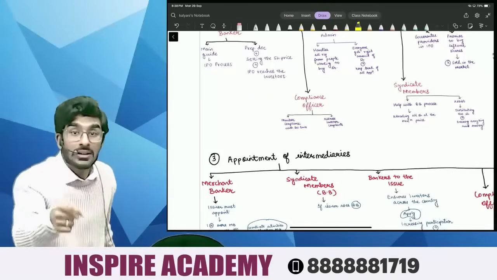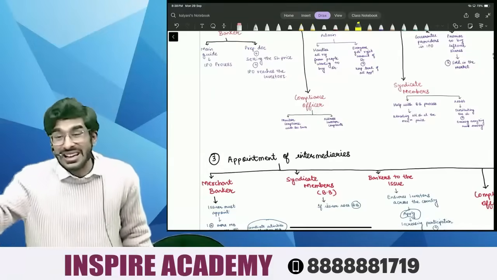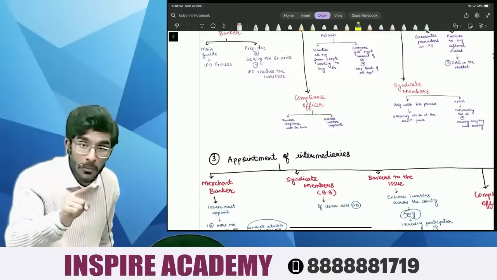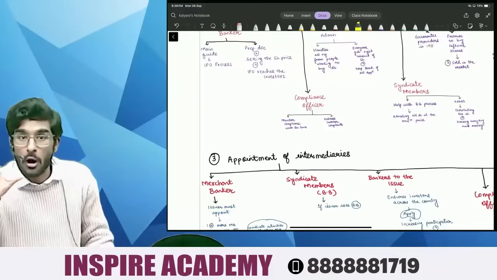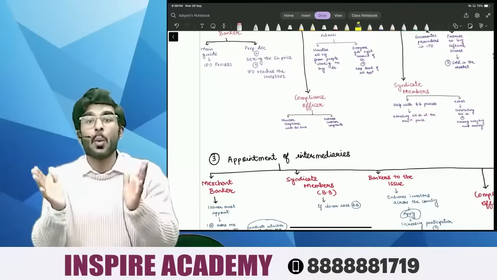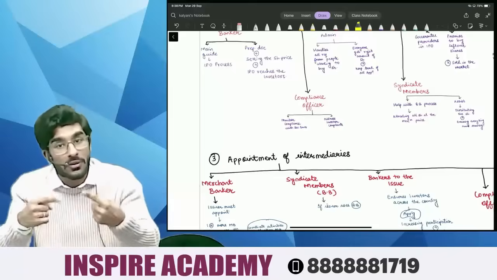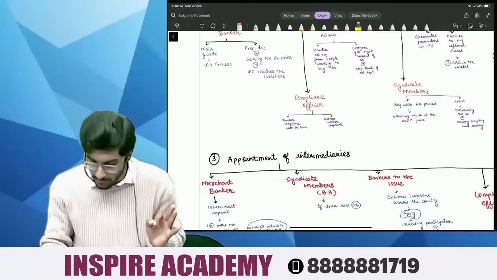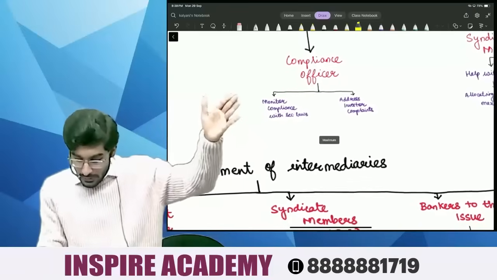Now who will give the certification? You will give the certification. In the IPO documents, it is your job to ensure that the company has shown all the cost records, all the cost items in the application form that is required by the investors. So over here, people, the compliance officer's role comes into the picture. The compliance officer's role is to monitor all the securities laws.